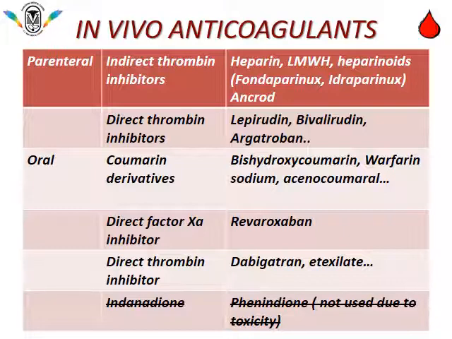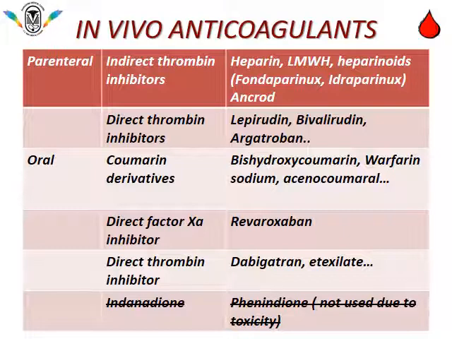In vivo anticoagulants, as we have seen, are of two types, parenteral and oral. Parenteral can be subclassified again as indirect thrombin inhibitors, that means heparin, low molecular weighted heparin, heparinoids like fondaparinux, idraparinux, enoxaparin, etc. Direct thrombin inhibitors: lepirudin, bivalirudin, argatroban, etc.